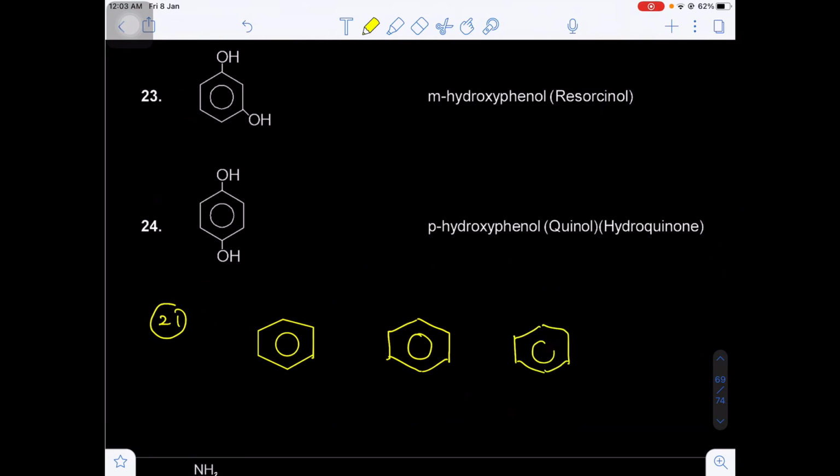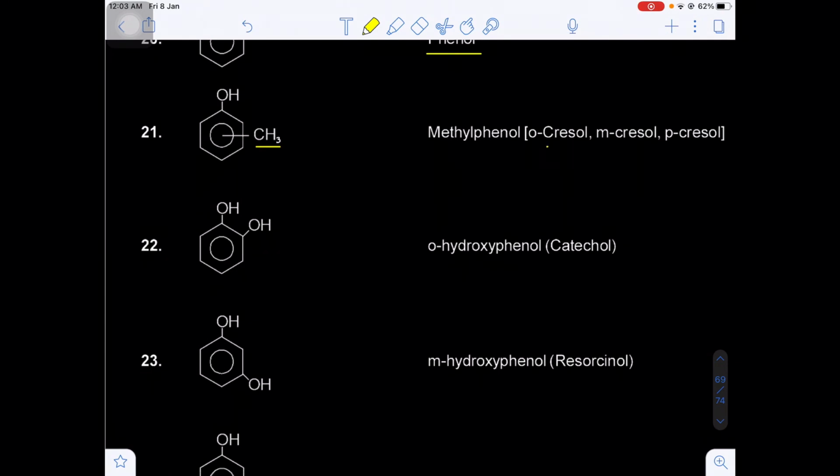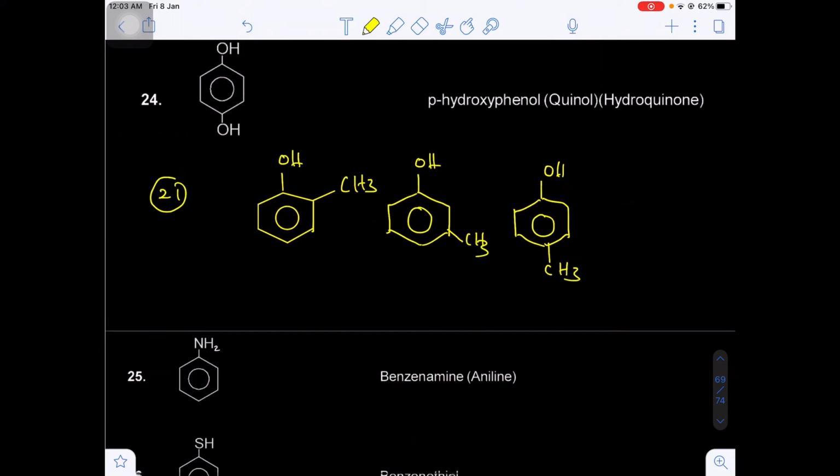Yes or no? Now suppose the OH group connected carbon will be the first carbon. With respect to the first carbon, the second carbon will be the ortho, the third carbon will be the meta, and the fourth carbon will be the para position. So there are three isomers, and these three isomers are known as cresols. So the first one will be orthocresol, second one will be metacresol, and third one will be paracresol.